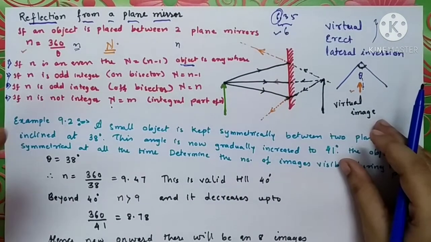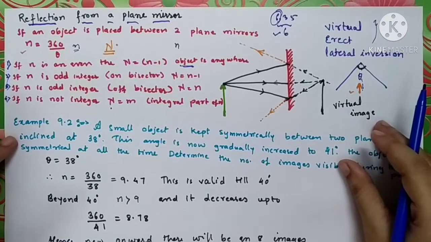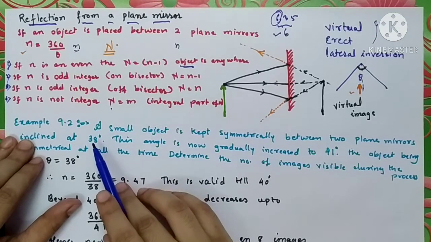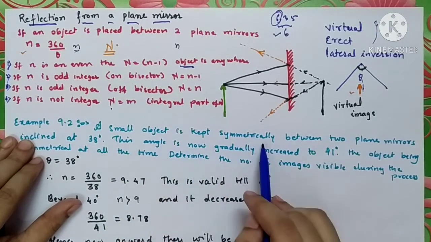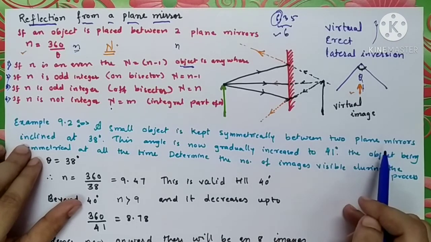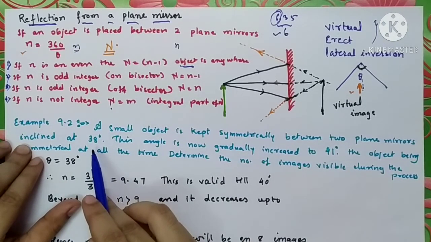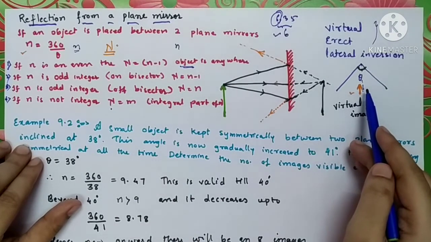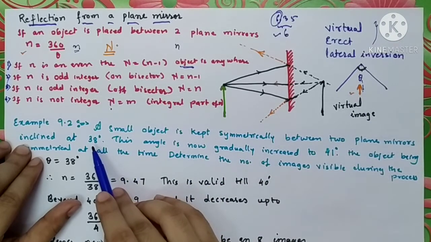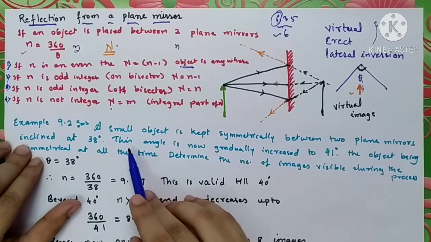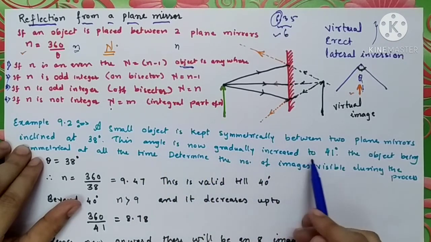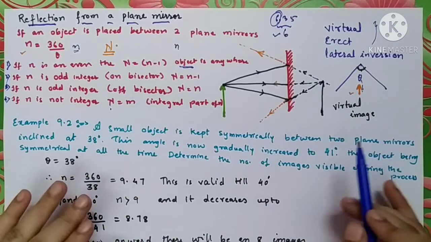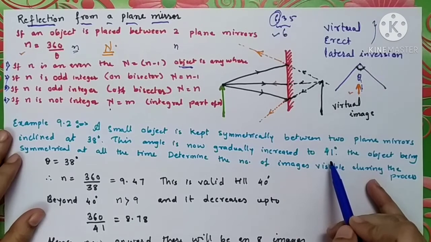Now let us clear this concept by one example. It is given in your textbook, example number 9.2. See what is given in the example. A small object is kept symmetrically between two plane mirrors inclined at 38 degrees. This means the object is placed at the angular bisector, and the angle between the two plane mirrors, theta, is 38 degrees. This angle is now gradually increased to 41 degrees. Slowly you have to increase the angle between the two plane mirrors till the value of 41 degrees.